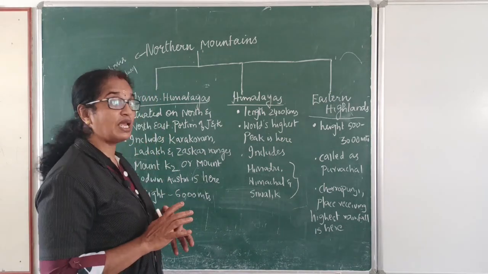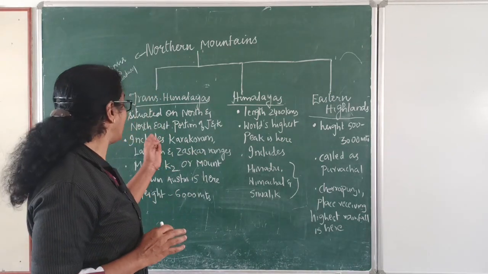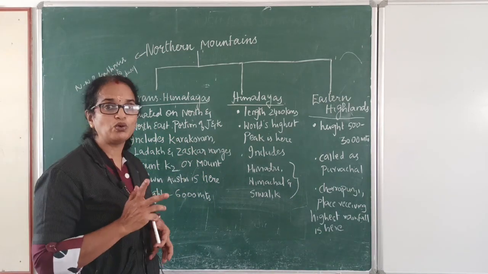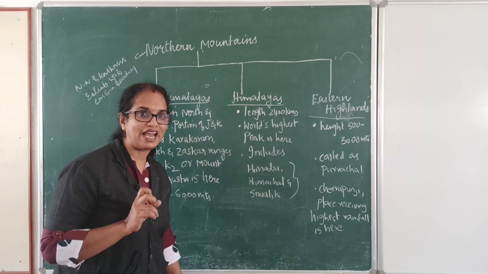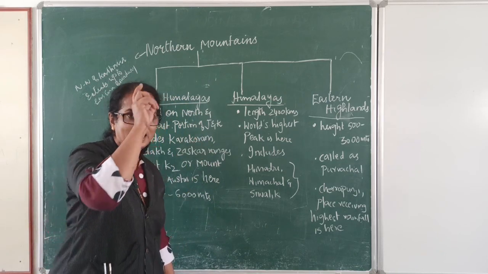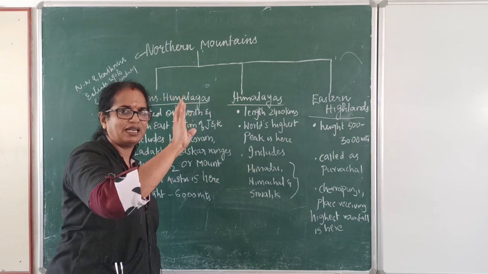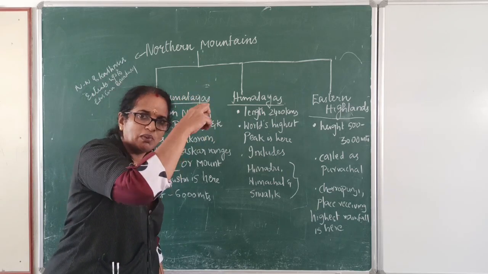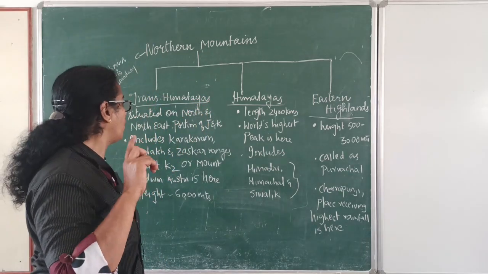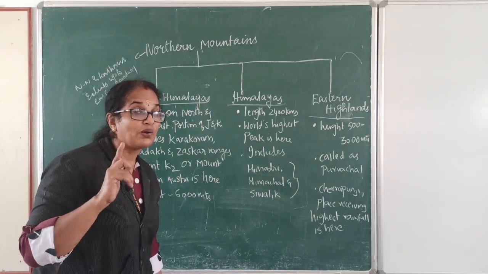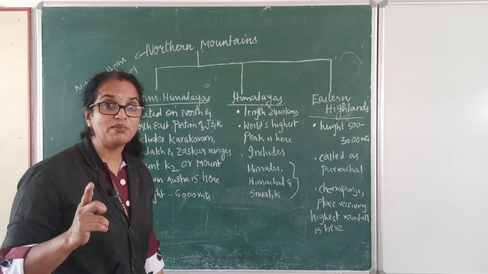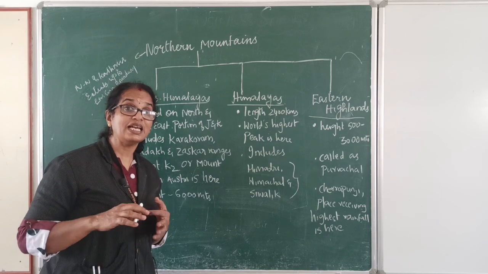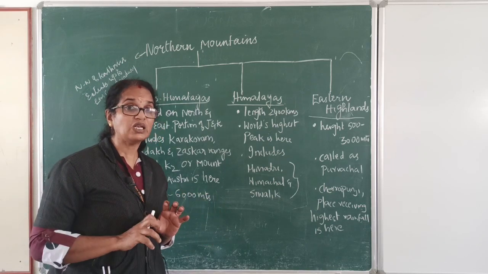Now, Trans-Himalayas. Trans-Himalayas is situated on the north and northeast portion of Jammu and Kashmir. Let us see what all things it includes.